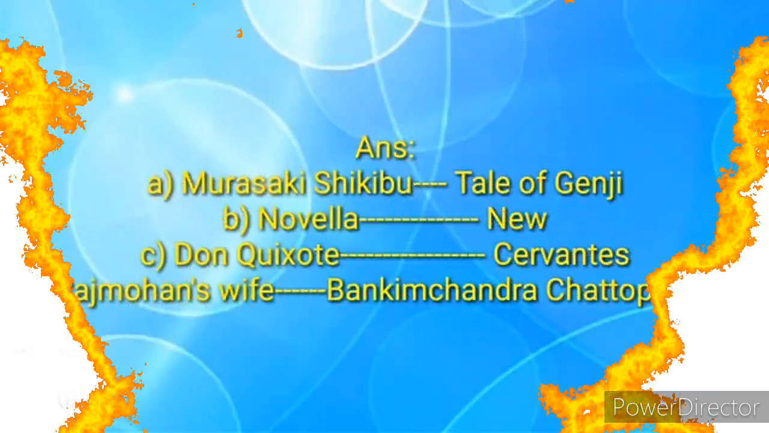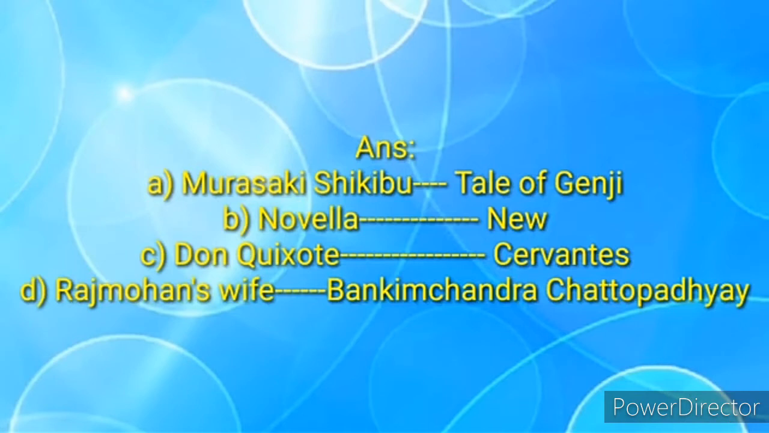First one, Murasaki Shikibu. I had told you she had written the first novel, and that is The Tale of Genji. That is third one. D, novella. What do you mean by the term novella? It means new. C, Don Quixote. Europeans consider Don Quixote as the first novel, and who had written it? None other than Cervantes, Miguel de Cervantes. D, Rajmohan's Wife, who had written it is Bankim Chandra Chattopadhyay. That is the first question.